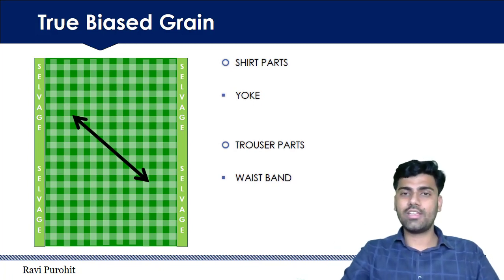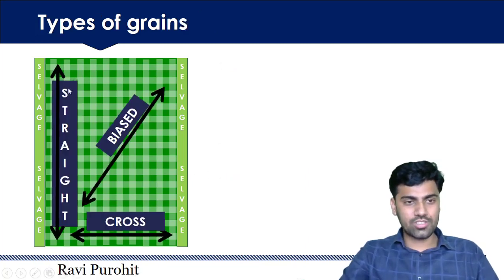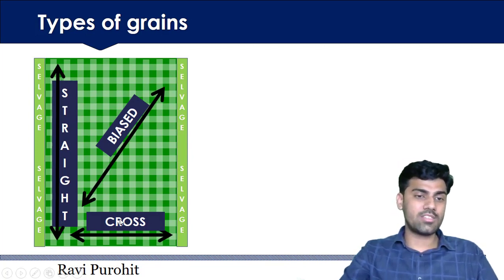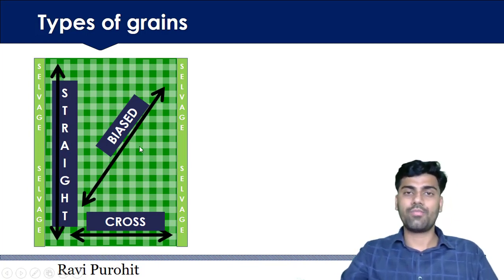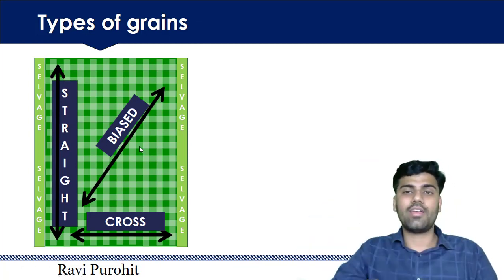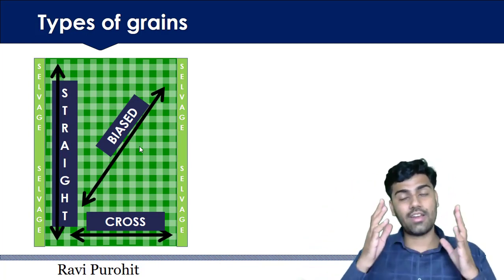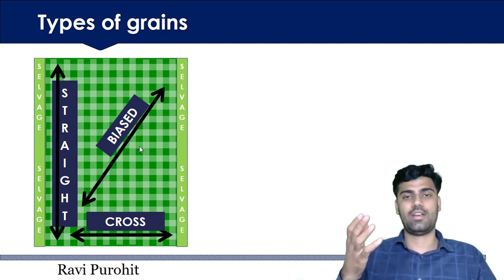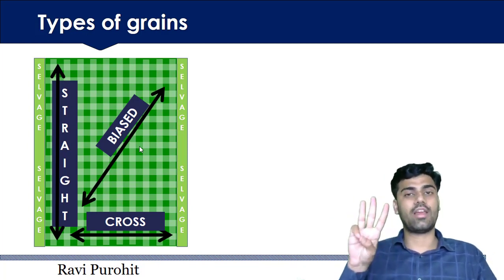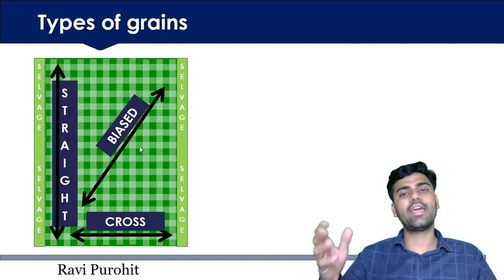Let us understand all these types in one sheet. If your cut part is cut on straight grain, means parallel to warp threads. If your cut part is perpendicular to your warp thread, then that is known as cross grain. And if your cut part is placed or cut at the 45 degree, then that is known as bias grain. If it is at exact 45 degree, then that is known as true bias grain. These are three types of grain line: straight grain, cross grain and bias grain. And in bias, again true bias is there.